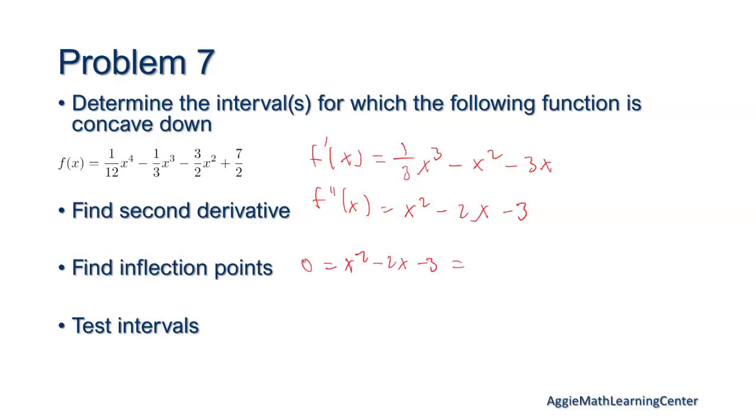So this one factors into x plus 1 and x minus 3. Then our inflection points are at x equals negative 1 and x equals 3. Okay, so how do I want to test the intervals?